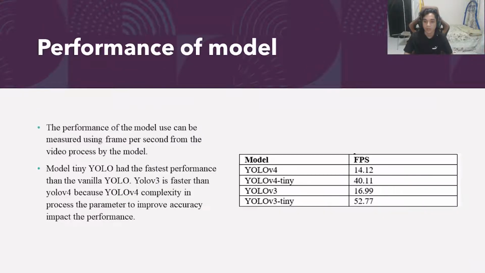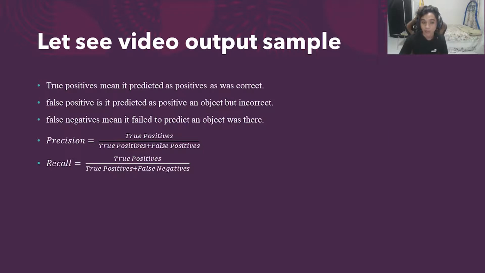on the right side. Lastly, we will measure the performance of the models. Performance can be measured using the frames per second of the video processed by the model. In the graph, we can see that tiny YOLO had faster performance than vanilla YOLO. YOLO v3 is also faster than YOLO v4 because YOLO v4 is more complex in processing the parameters to improve accuracy, which impacts the performance. Let's see a video output sample.